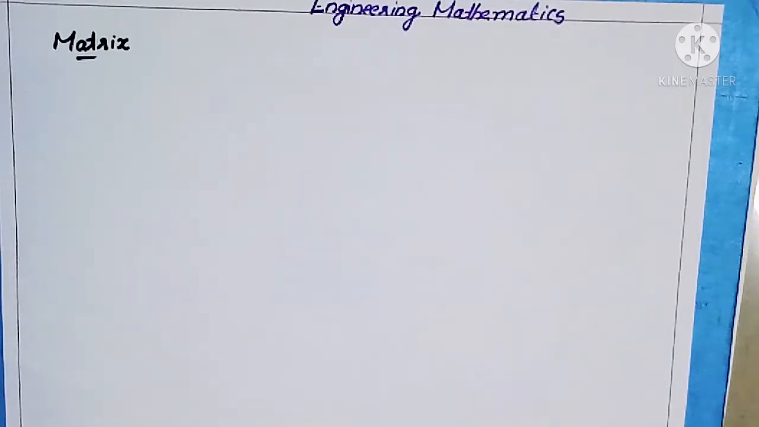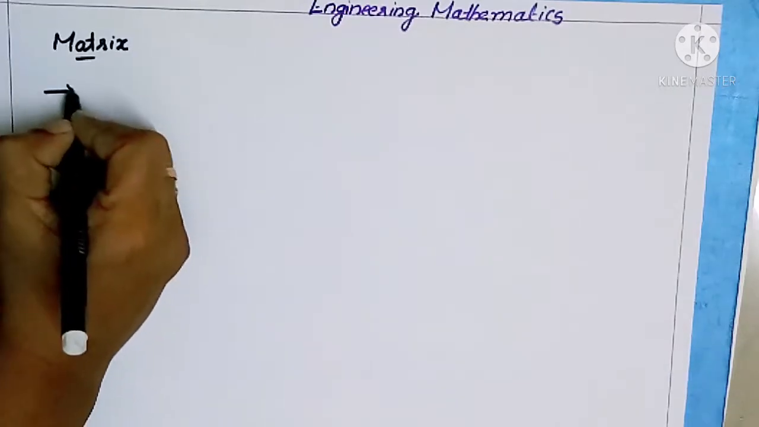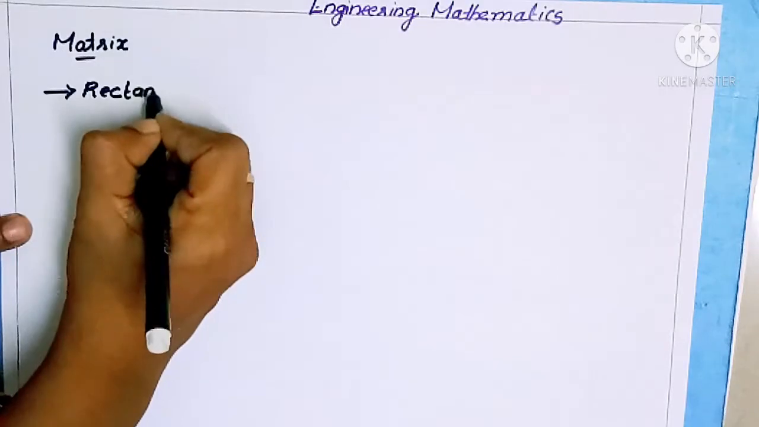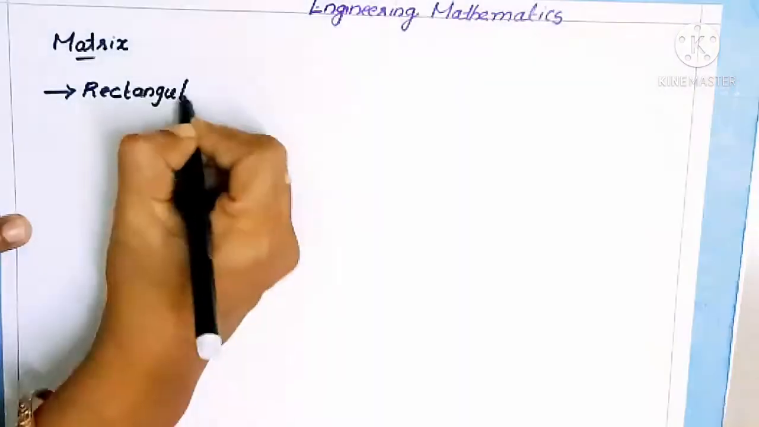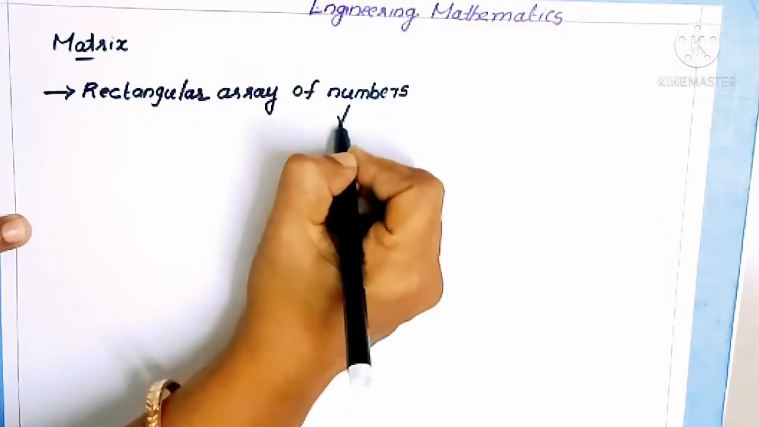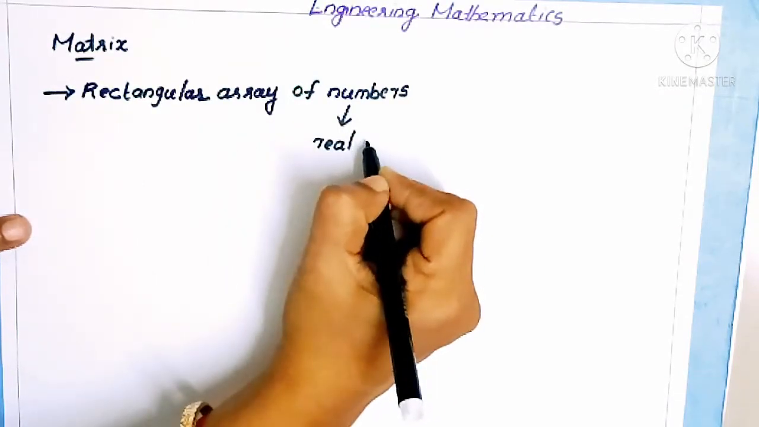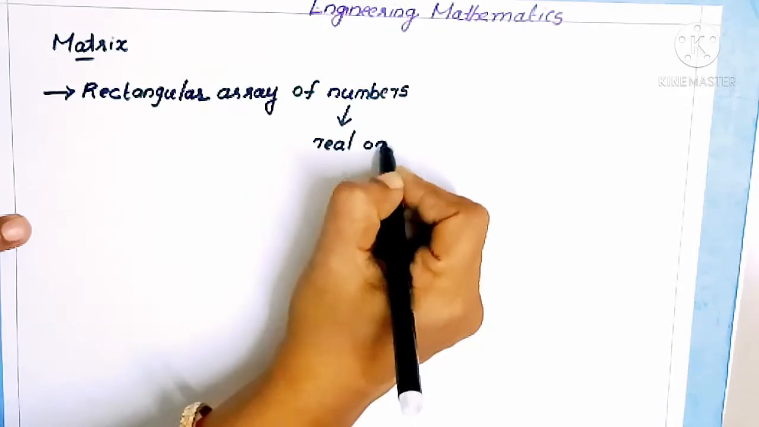Let's move to the topic. What is a matrix? A rectangular array of numbers is called a matrix. It is the rectangular arrangement of numbers. These numbers are real or complex numbers. We can take any number, real or complex.